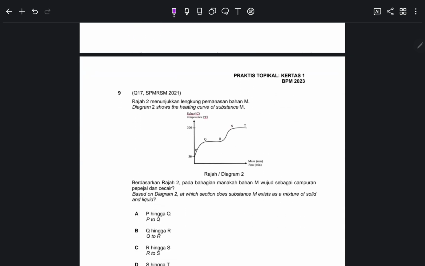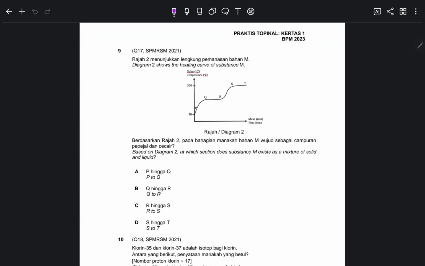Okay. Number 9. SPM question 17. Okay, so this is about a heating curve. Heating curve ni sangat famous sebenarnya in SPM level. Suka tanya pasal heating curve. Okay, based on diagram 2, at which sections does the substance exist as a mixture of solid and liquid? Mixture of solid and liquid.